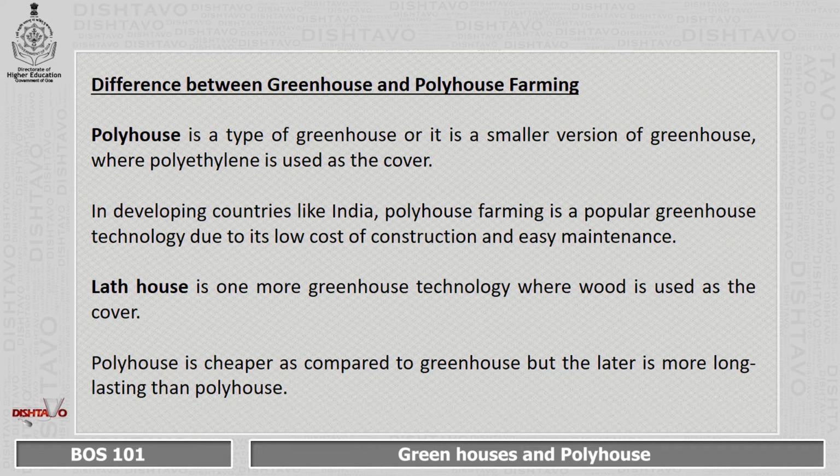Lath house is one more greenhouse technology where wood is used as the cover. Polyhouse is cheaper as compared to greenhouse, but the latter is more long lasting than polyhouse.